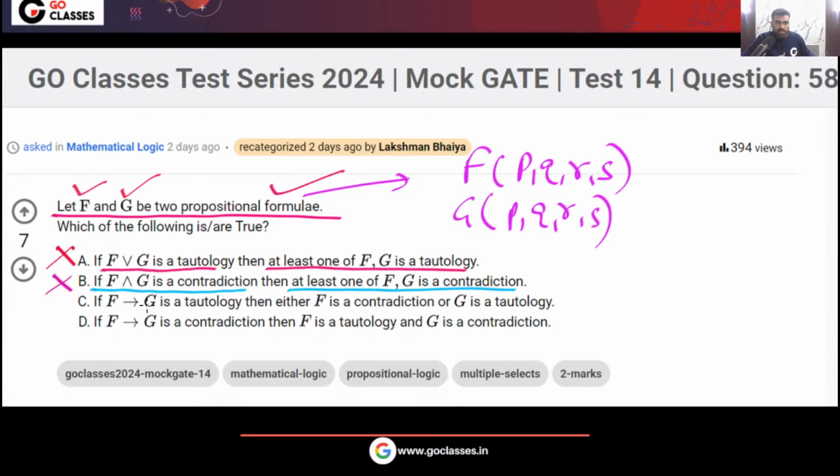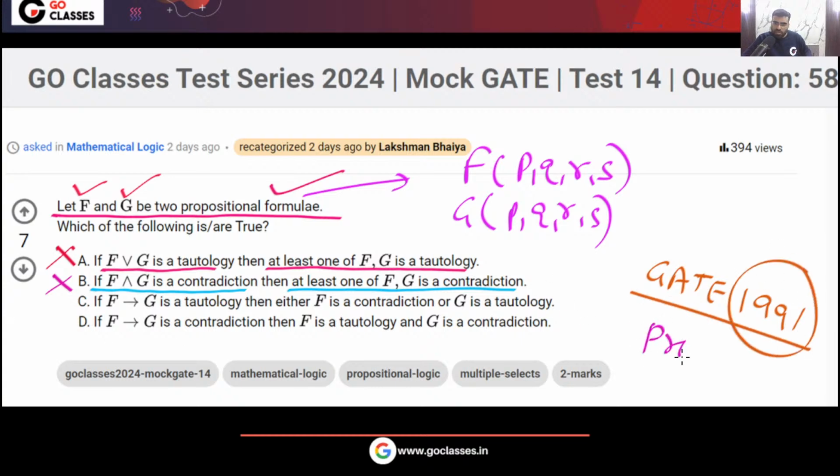Understood? Is this clear? This is a beautiful question, let me tell you. A similar type of question has come in GATE 1991. You can check it out: GATE 1991 propositional formula question. Just check it out.